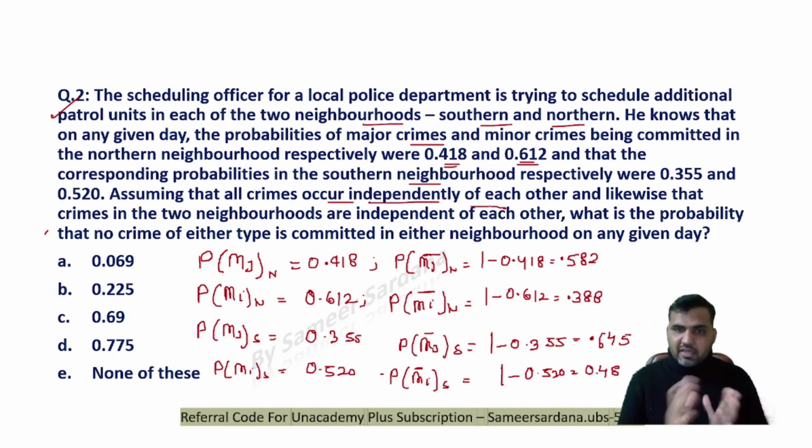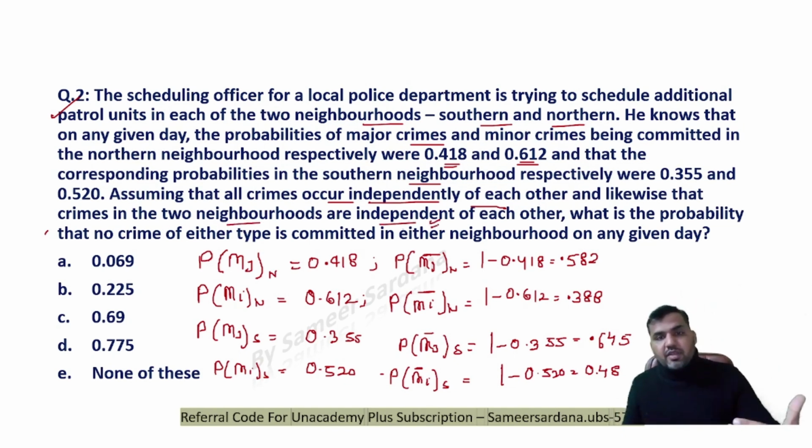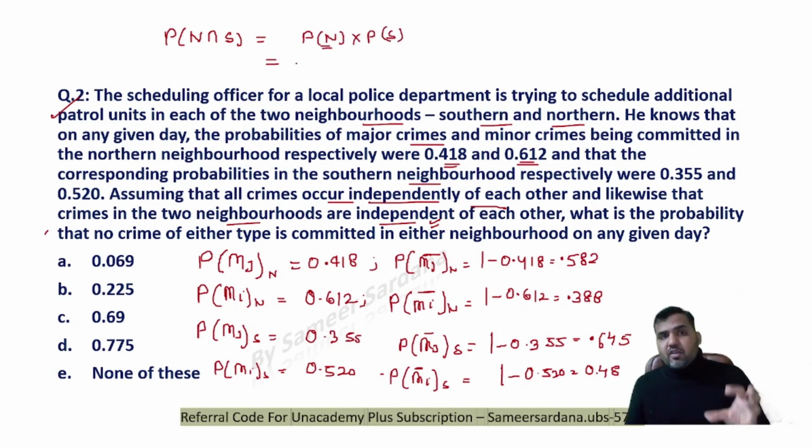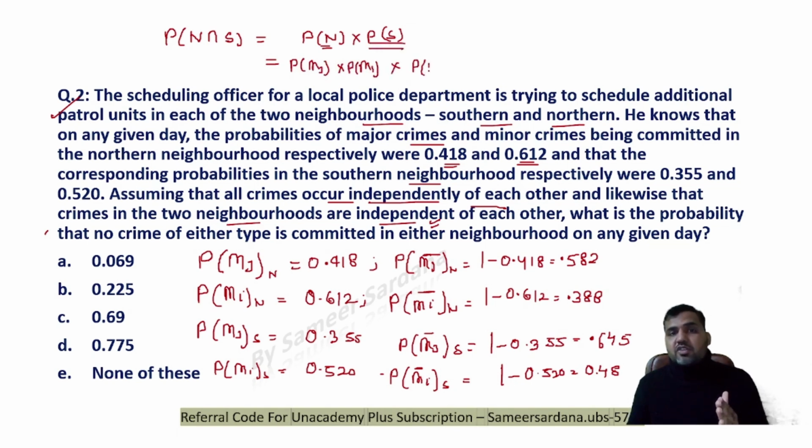So it's a complete direct case of independent events. And likewise the crimes in the 2 neighborhoods are also independent of each other. That means crime happening in the northern region and southern region are completely independent. So can I say P(N intersection S) would be P(N) into P(S), and the probability of a crime happening in the northern region is the probability of the major crime or the probability of the minor crime. Similarly, the probability of a crime happening in the southern would also be the probability of a major multiplied by the probability of a minor.